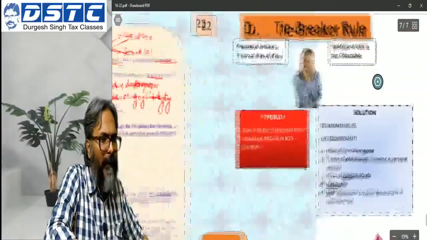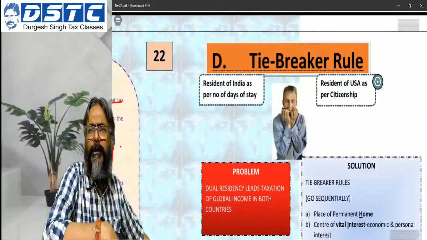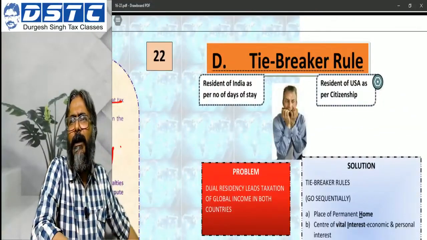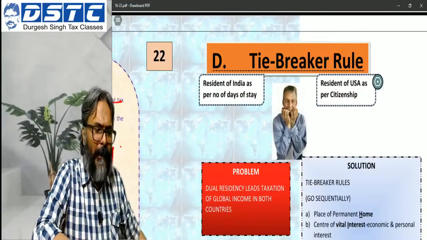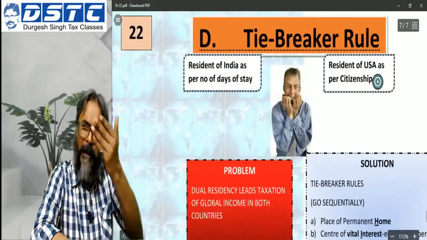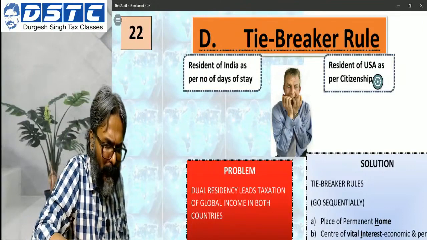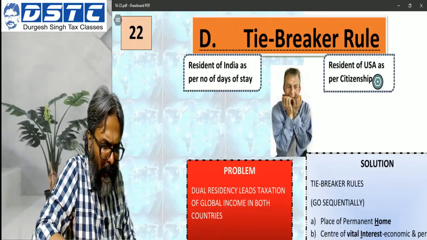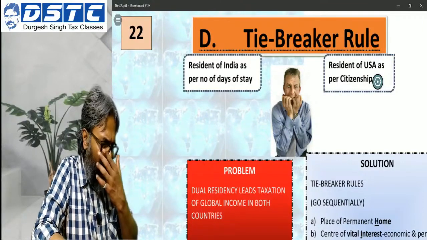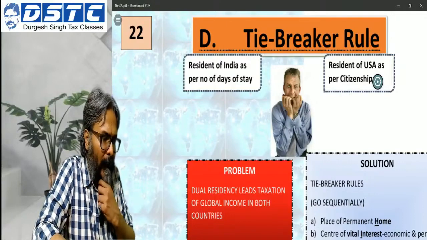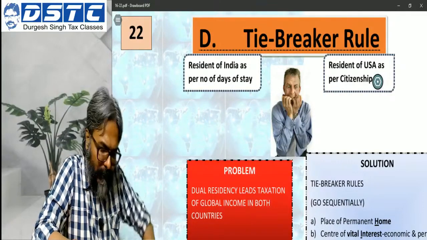Apart from this, the tie break rule also, I think two times it has been asked in the exam. And practical questions are also there. Mr. Arif's question, if you remember, was already there. So here, students, just focus on this tie break rule. Now what is this tie break rule, students?